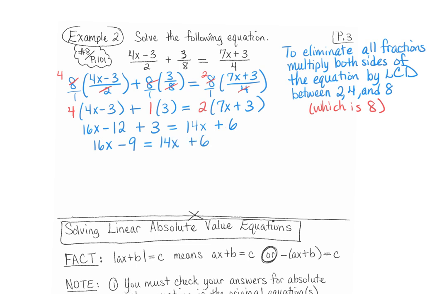We want to solve for x, so we're going to subtract 14x from both sides. That gives us 2x minus 9 equals 6. And so we're going to add 9 to both sides. That gives us 2x equals 15.